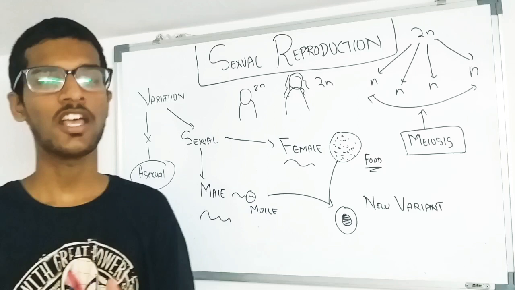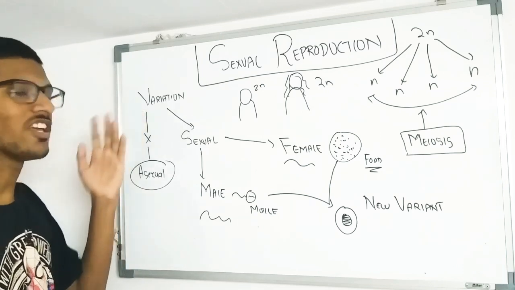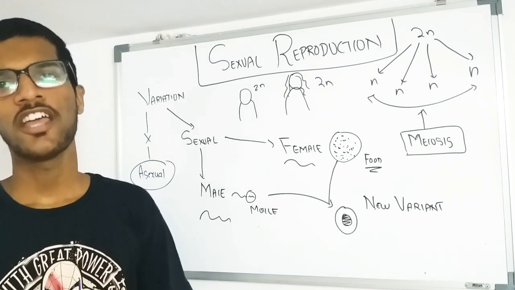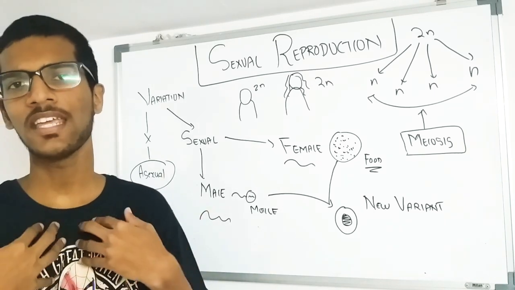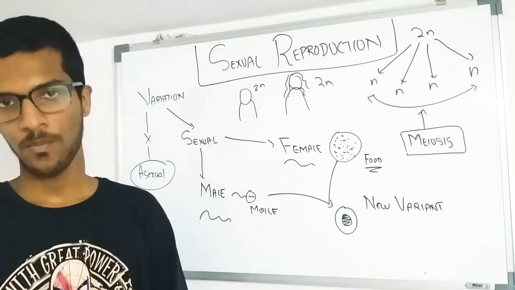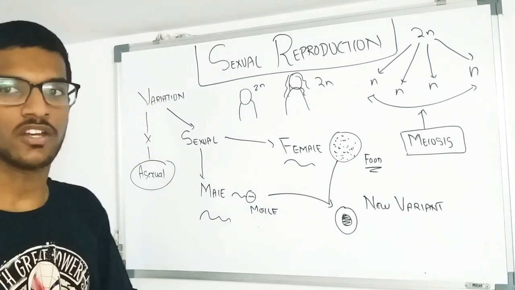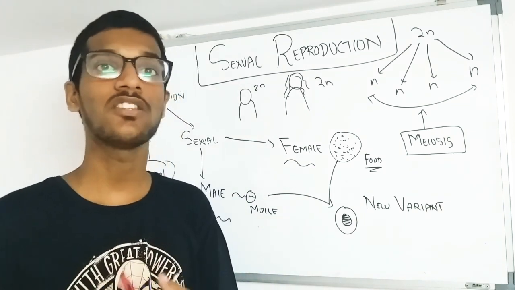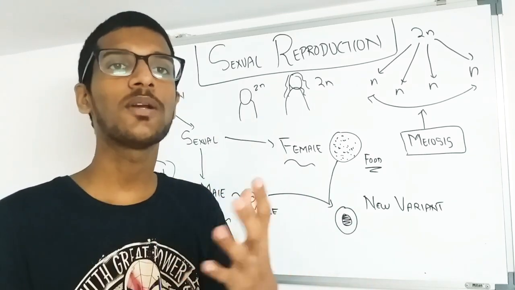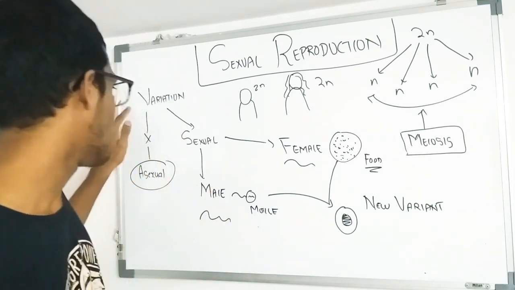Now, before starting with sexual reproduction, let us get familiarized with the term variation. Can you guess what we mean by variation? If you observe me and you, we might have differences in appearance, hair, head shape, gender, and so on. So, what do we mean by variation? Variation is nothing but the changes, phenotypic and genotypic. The difference in our physical appearance and genetic makeup is known as variation.